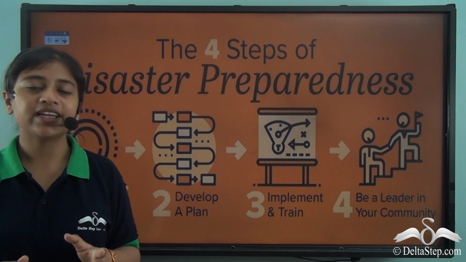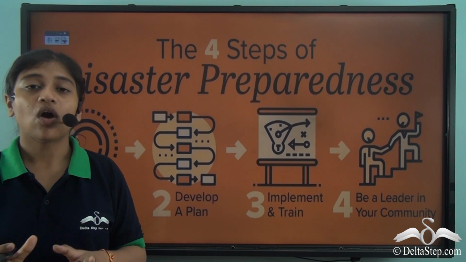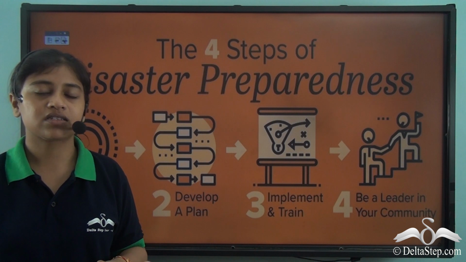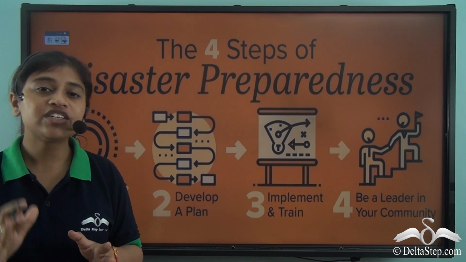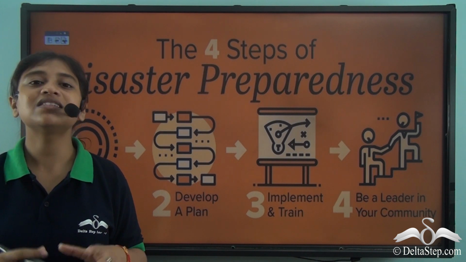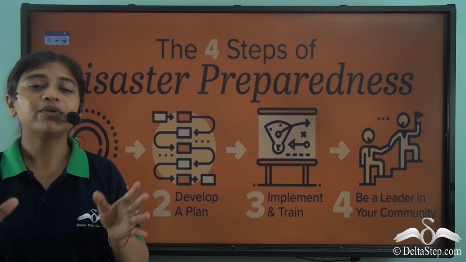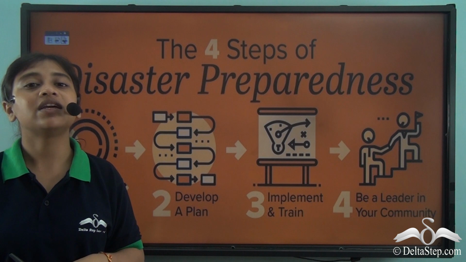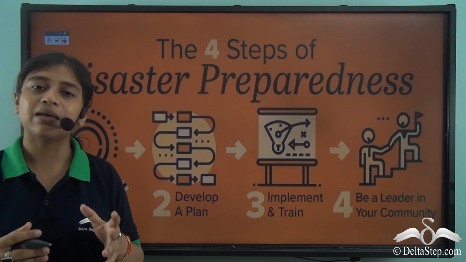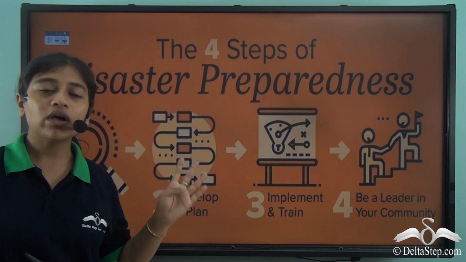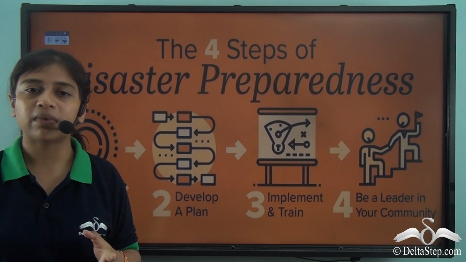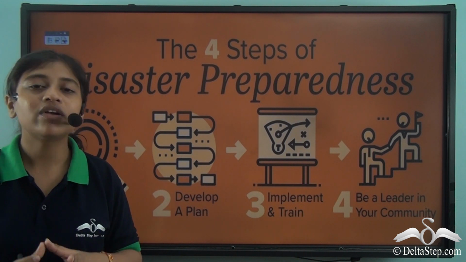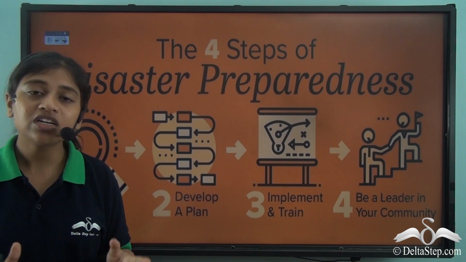Now, the best way to escape a disaster, or if not escape a disaster, at least mitigate or reduce the impact of a disaster, is preparedness. So proper knowledge, awareness, and preparedness for any disaster is very important to reduce its impact. Now, there are 4 important steps that we need to keep in mind if we want to prepare for any disaster, be it natural or man-made.